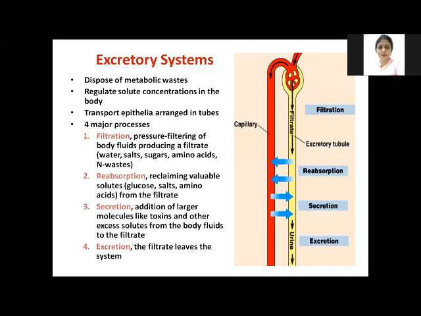So there are basically four major processes. Number one is filtration. The pressure filtering of the body fluid occurs, which produces the filtrate, which has nitrogenous waste, some water, salt, sugar, and amino acids. Because when there is filtration from the glomerulus to the Bowman's capsule, it carries the nitrogenous waste, but some useful solutes also, like sugar, some amino acids, as well as the salt.